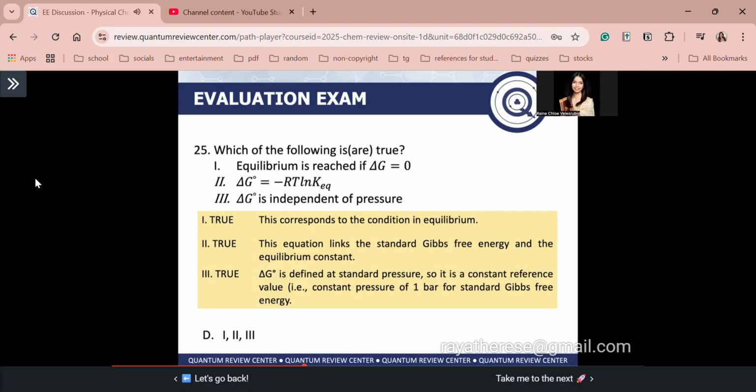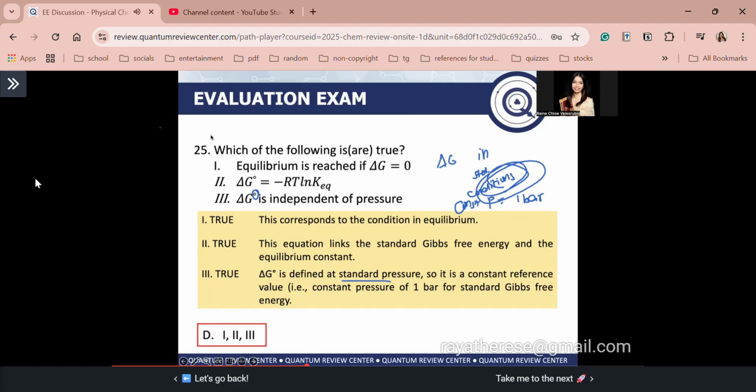This is the standard Gibbs free energy change. So, the delta G naught is defined at standard pressure. Recall, guys, when we have the naught, this is the delta G in standard conditions. So it is a constant reference value. For standard conditions, of course the pressure is constant, right? The pressure is equal to 1 bar for standard conditions. So basically, that Gibbs free energy is measured in standard conditions, where the pressure is equal to 1 bar. That's why the answer is letter B.